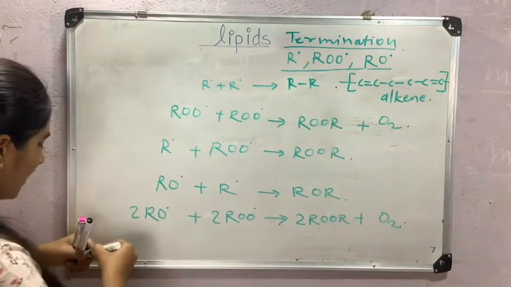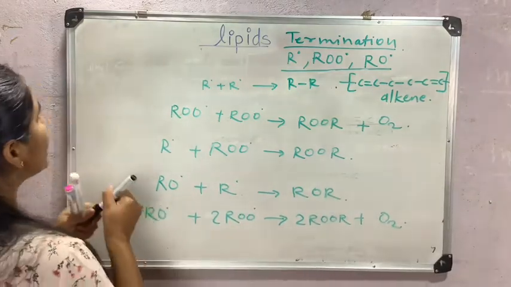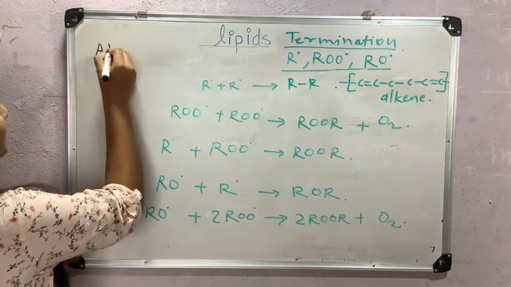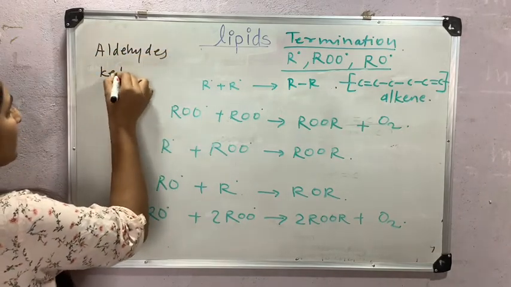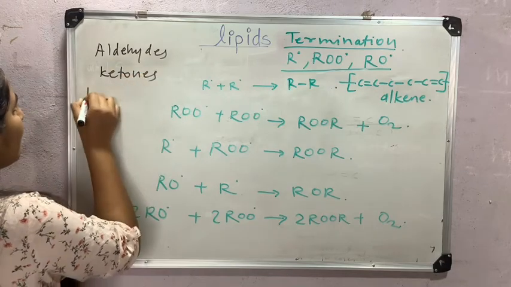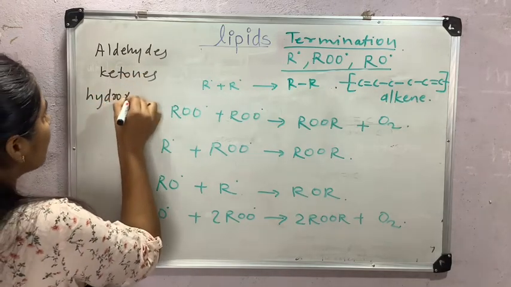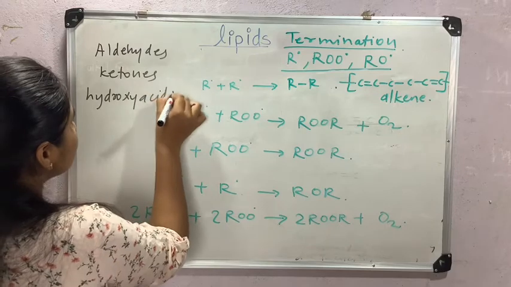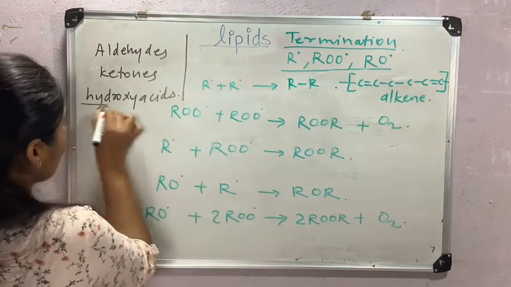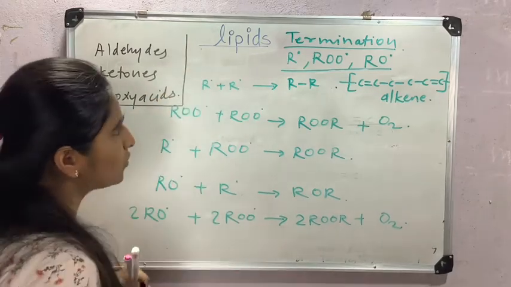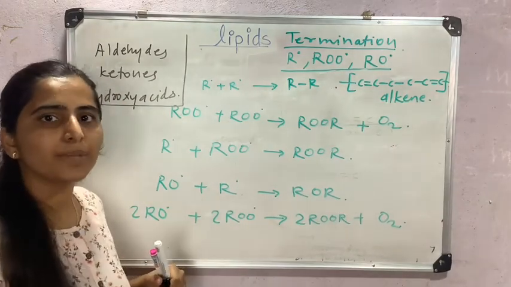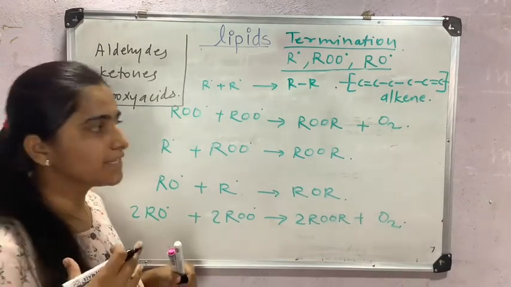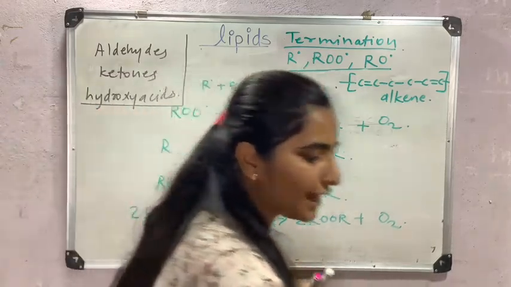And final end products of this termination reaction are, remember these products, aldehydes, then ketones, keto acids, then hydroxy acids. So this is all about initiation, propagation and termination steps of oxidation of lipid or oxidative rancidity.